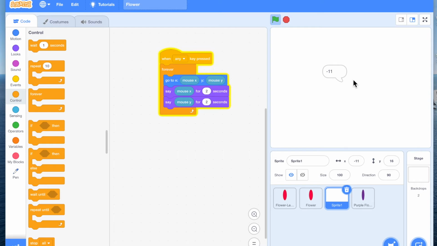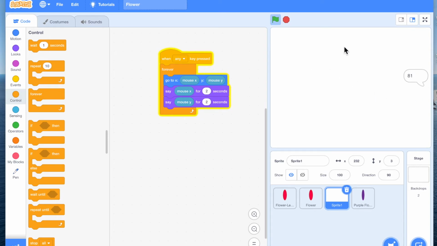We will get it to a 0, 0 somewhere by clicking here. And if you go to the left, X is going to become negative. If we go to the right, X is going to be a bigger number, positive.